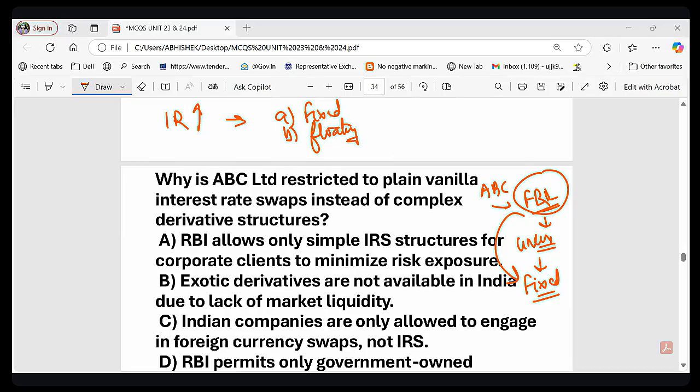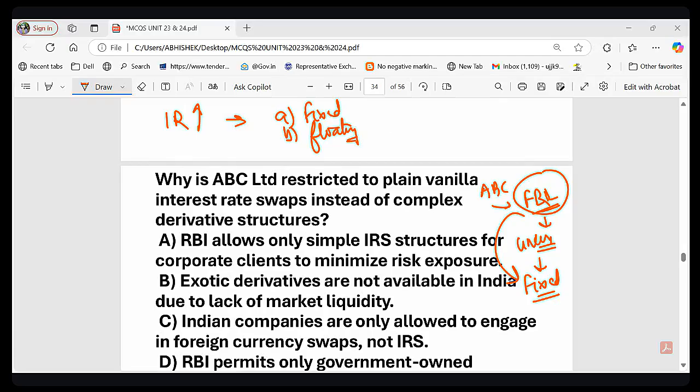Obviously fixed rate, because they want to lock in a stable interest rate and avoid rising cost. Because interest rate बढ़ रहा है तो cost बढ़ रहा है ना उनका, इसीलिए they will choose fixed rate, not floating rate. If the interest rate is rising, their cost is increasing. For a manufacturing company, cost is increasing, right? So they will choose fixed rate, not floating rate, to avoid the cost.